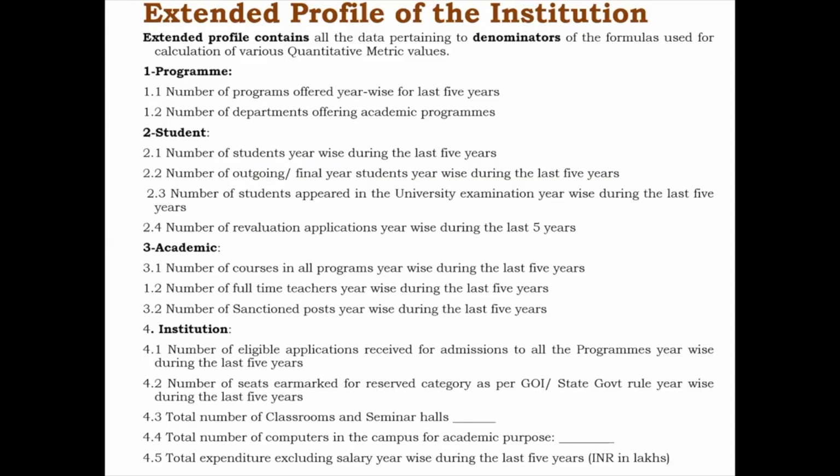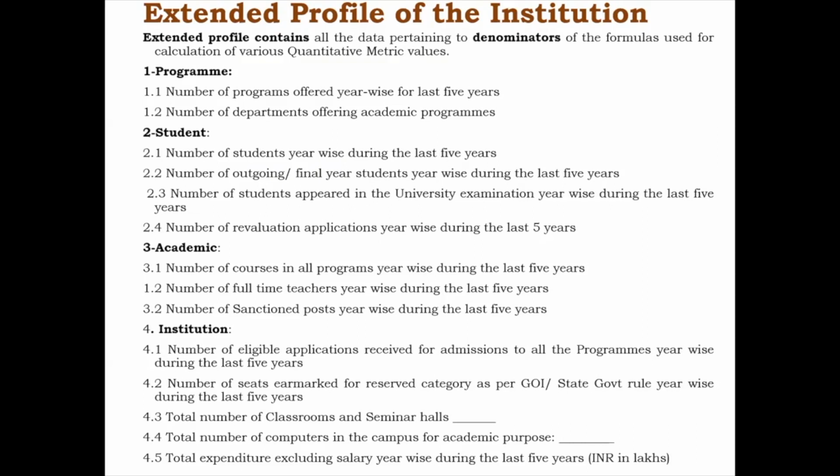So what are the questions in the extended profile? One pertains to the programs: the number of programs in an institution during the last 5 years, and the number of departments. In terms of students, we ask for the total number of students year-wise during the last 5 years, the number of final year students or students who will be passing out, the number of students who have appeared in the university exams and passed, and the number of students who have applied for revaluation also.